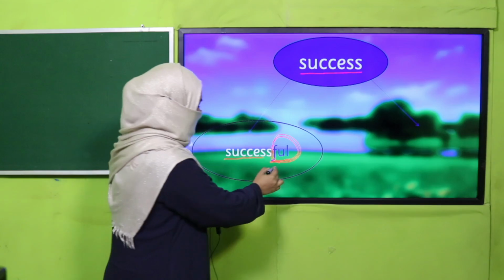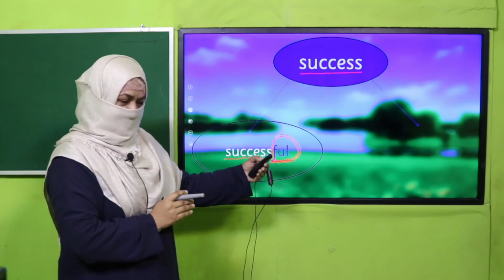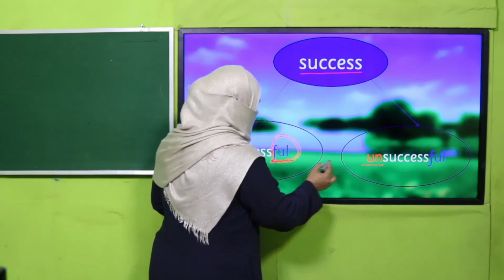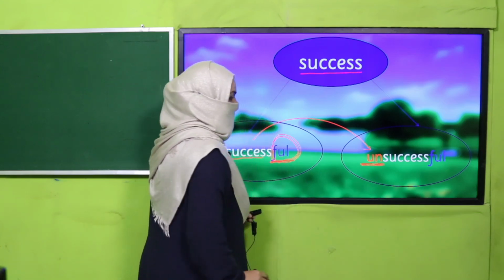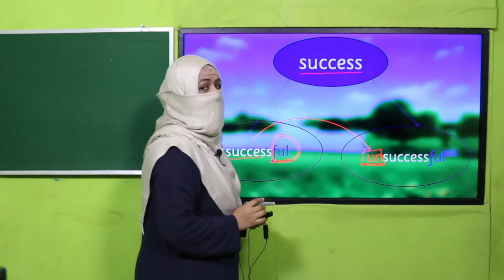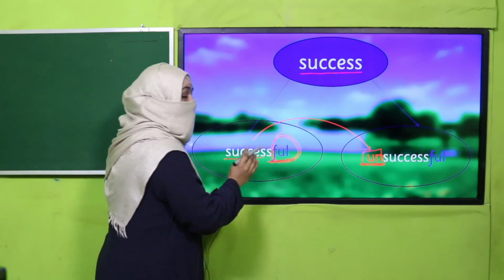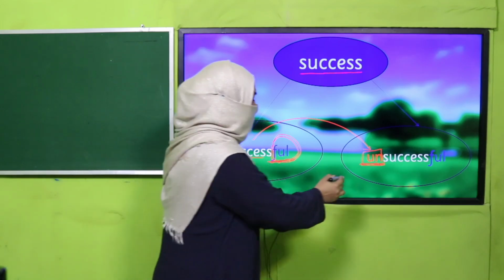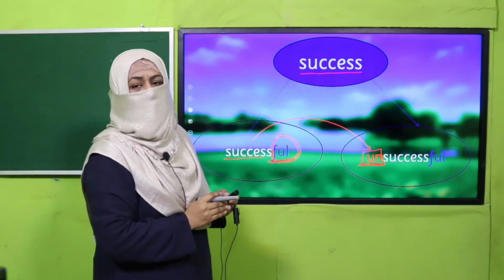So what is this? When we add something at the end of a word, it is a suffix. Good. And if I say unsuccessful, now to this word I have added this chunk, two letters, unsuccessful. So it is coming before the word, that's why it's a prefix. What we add at the end of a word is a suffix, and what we add at the beginning, at the starting of the word, is a prefix.